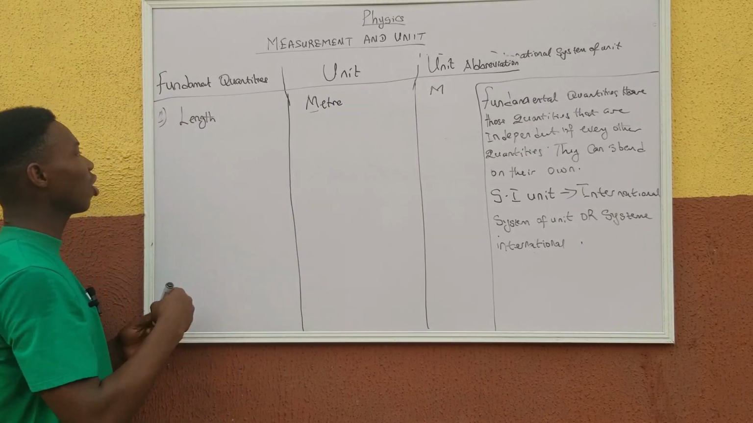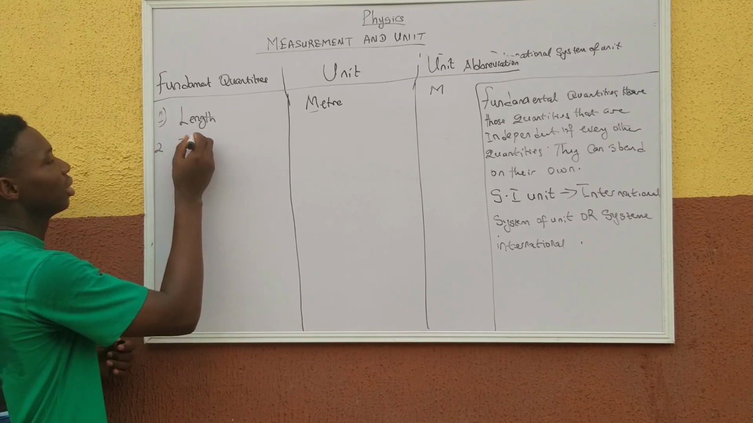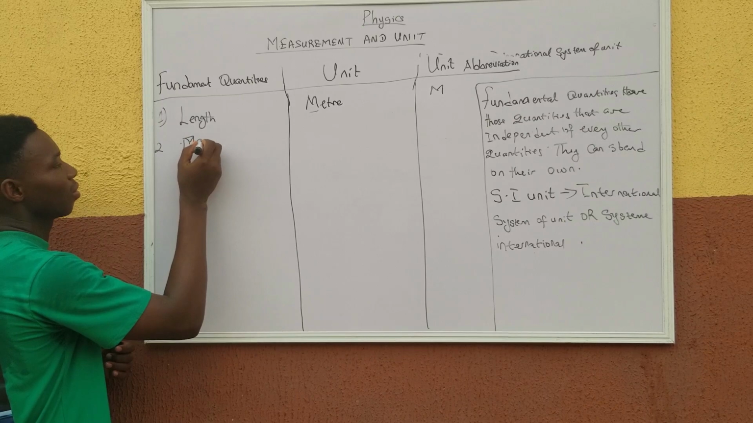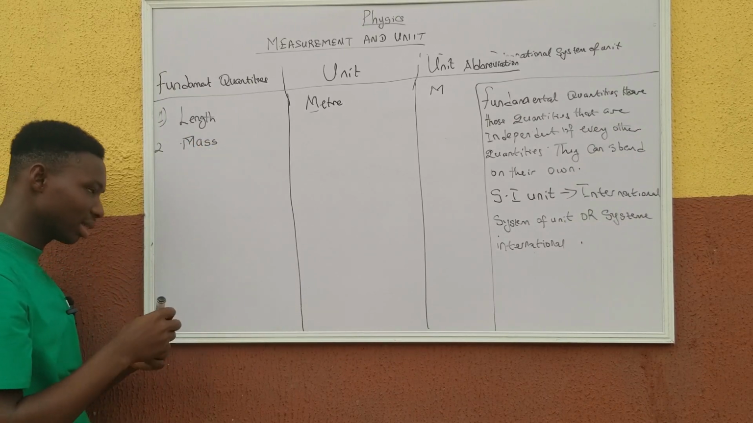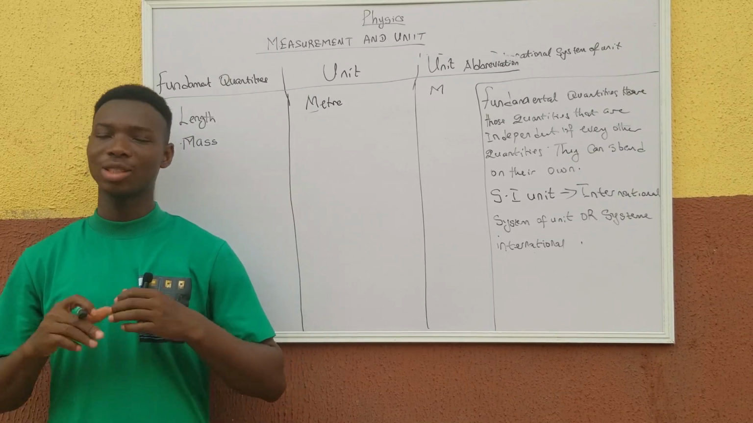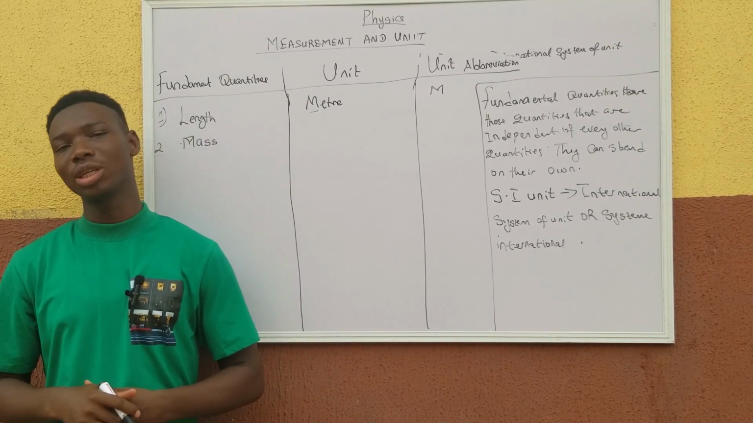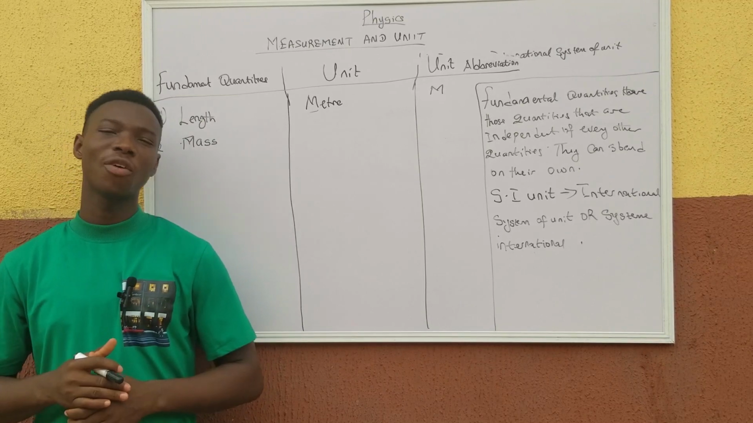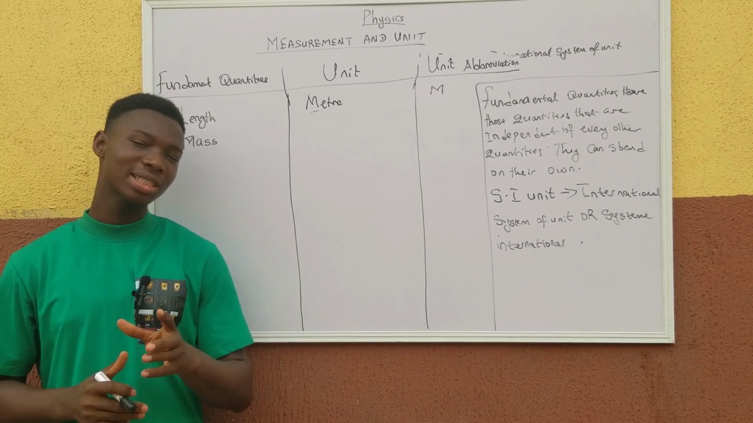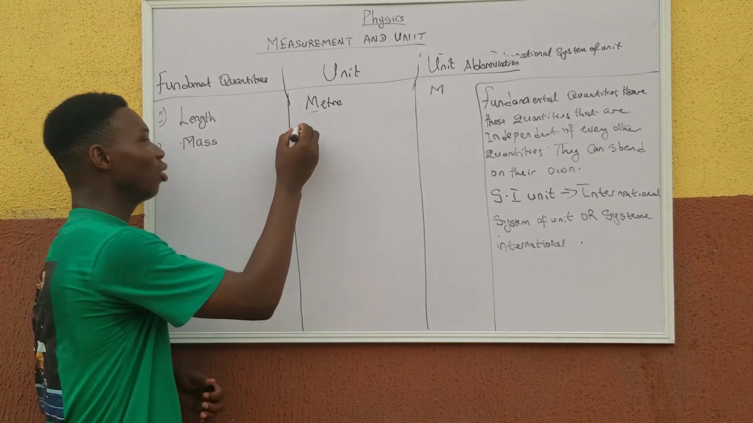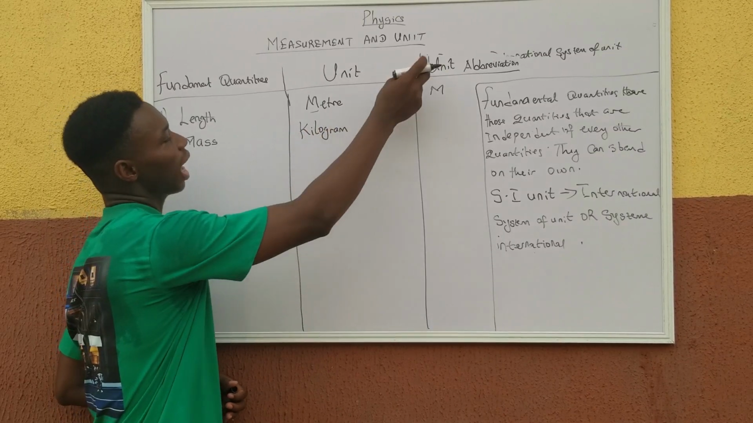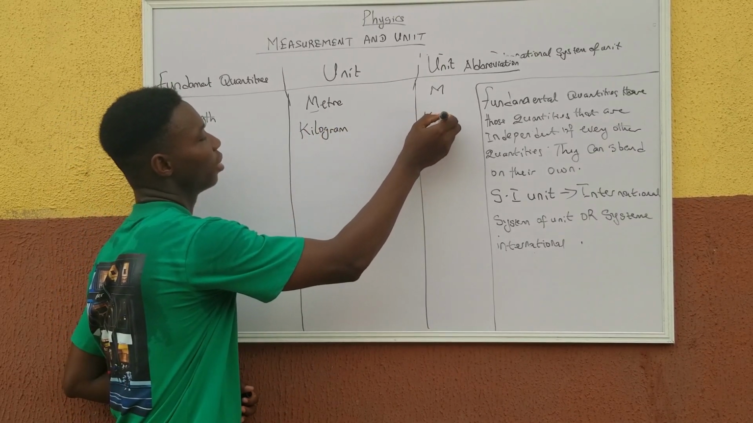We'll move to the second one, which we call mass. Remember that mass, as earlier stated, is commonly defined as the quantity of matter. That is to say, every particle that is made up of matter has a mass, including we human beings. The SI unit of mass is the kilogram, and the unit abbreviation is kg.